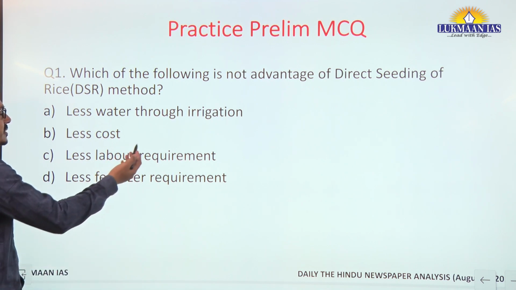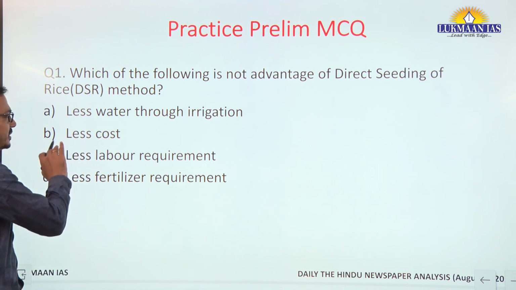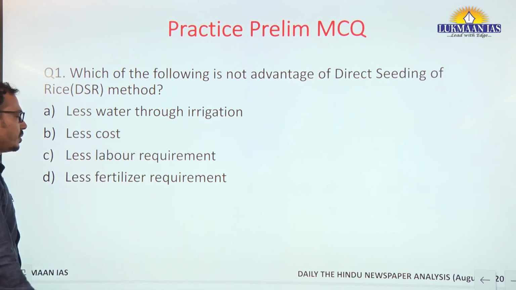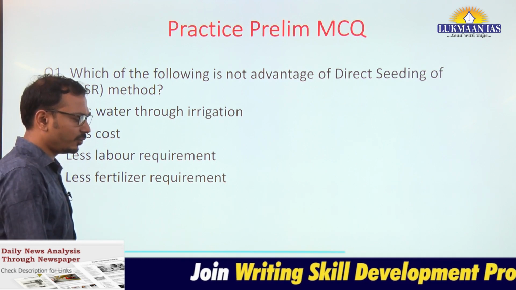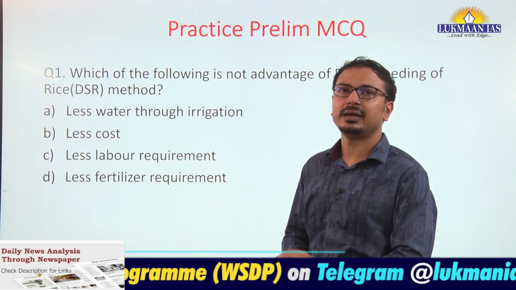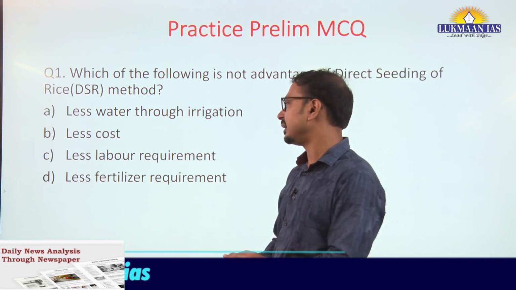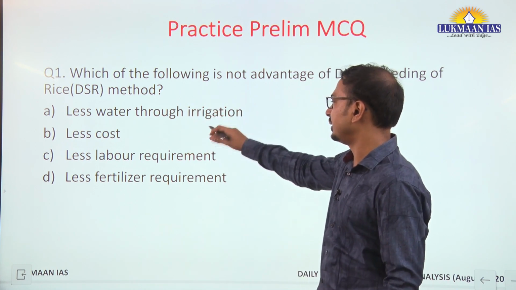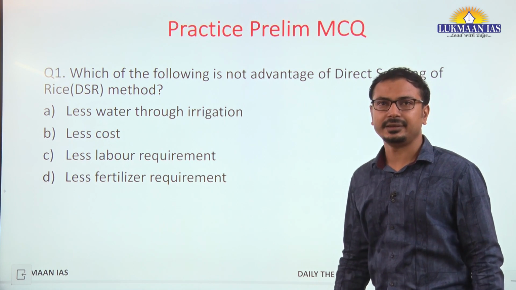Yes, we have just understood it requires less amount of water through irrigation, less input cost, less labor requirement. However, it is not about the fertilizer requirement. More or less the amount of fertilizers remains the same here. Okay, we can say that the other aspects are correct here. These are the advantages, but not this one. So the answer should be D here.